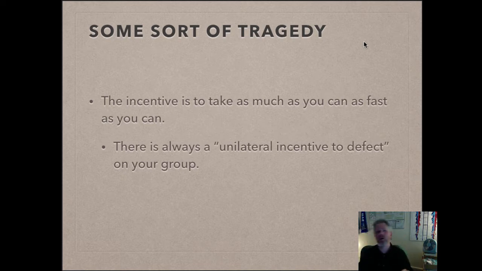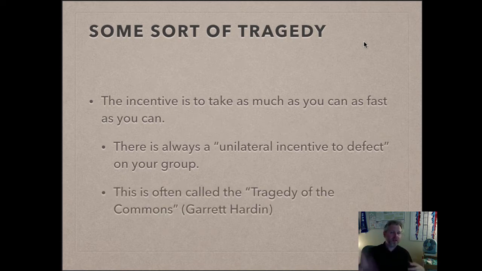I'll fish tomorrow. But you always have an incentive to go and get as much as you can as fast as you can. Because it's not excludable. You can't keep people out from using it. And once it's gone, it's gone. All right. This idea of the quick use of a resource is called the tragedy of the commons, attributed to Garrett Hardin.